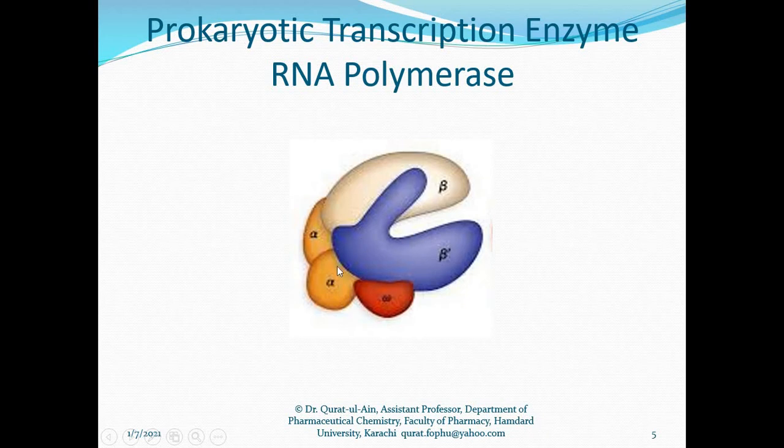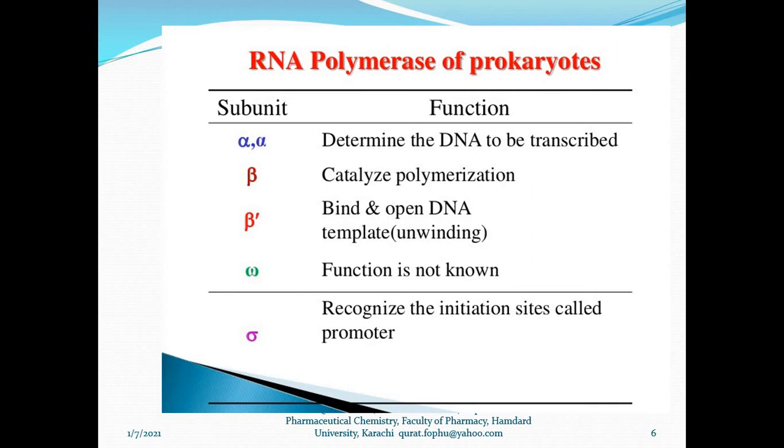Both the beta and alpha subunits have different tasks, which we will discuss in the next few slides. The sigma subunit is the main unit involved in identifying the particular sequence on the DNA template from where transcription has to start.